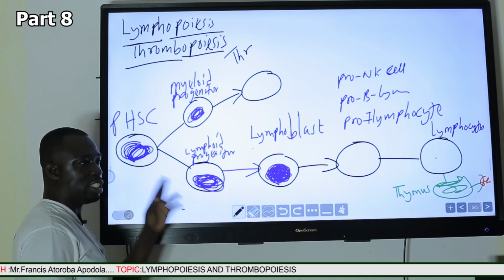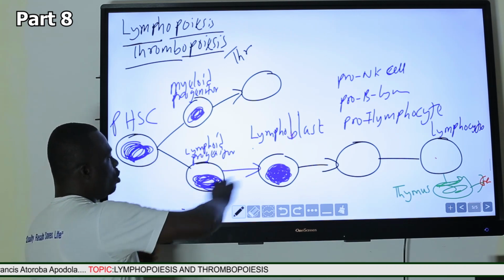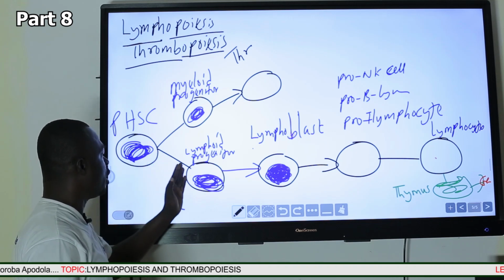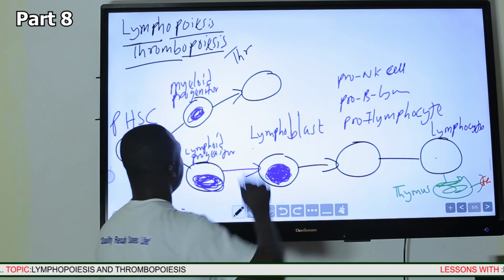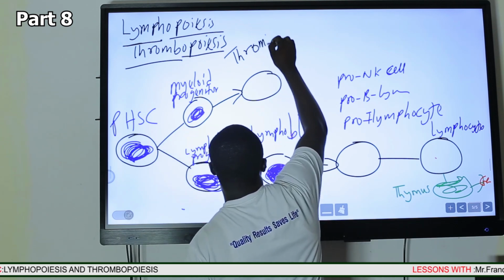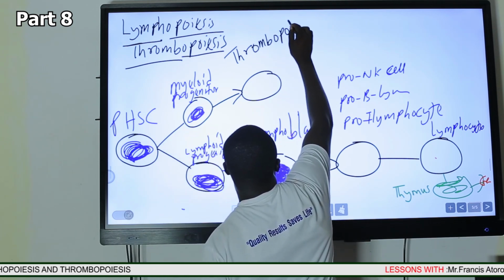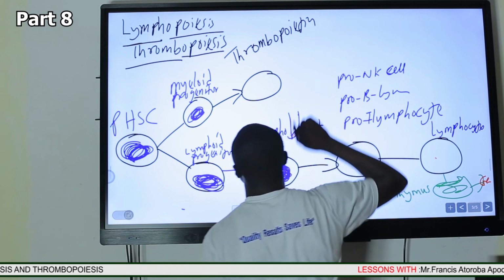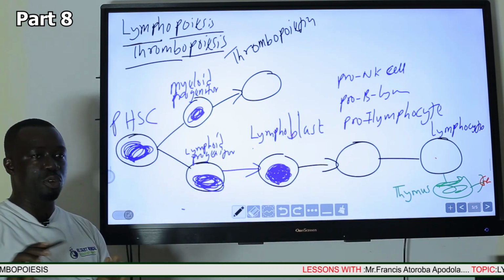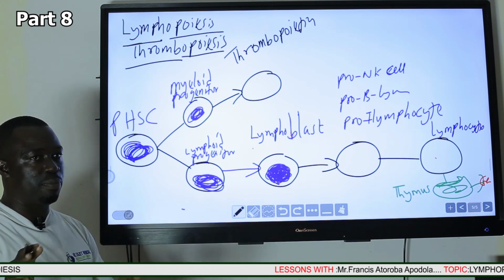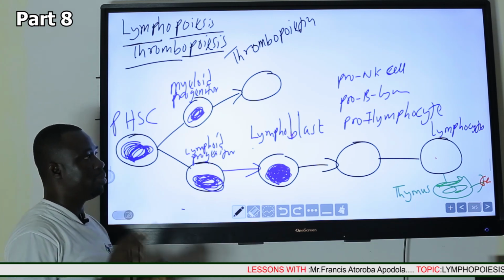And certainly we need interleukin 3 and interleukin 5. They will all make the lymphoid progenitor stem cell move in the direction of the lymphocytes. Then we have thrombopoietin. We are dealing with thrombopoiesis. Thrombopoietin is a hormone produced principally by the liver.